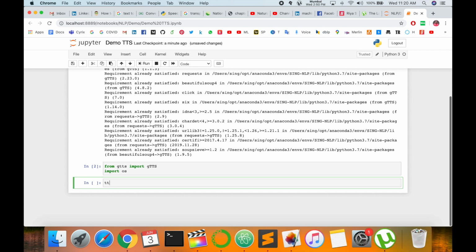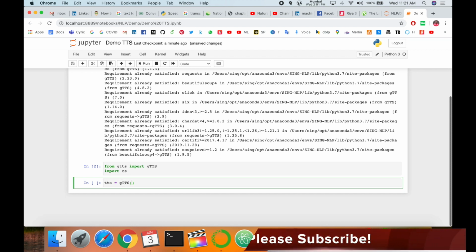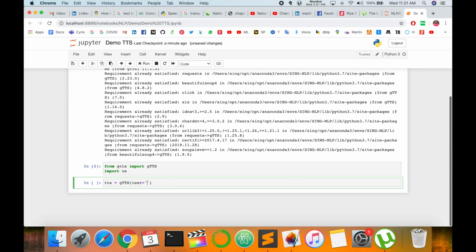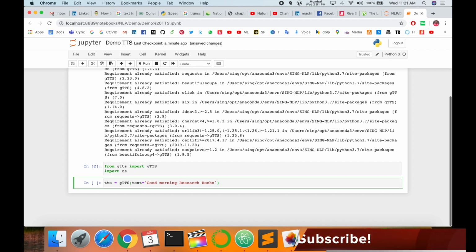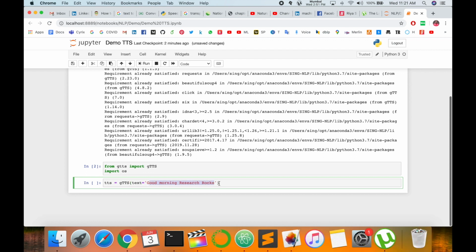Now tts equals gTTS function, and type here text equals single quote Good morning research rocks. This is a text. This text automatically produces the speech file and stores it as an mp3 file. And then I execute it first.